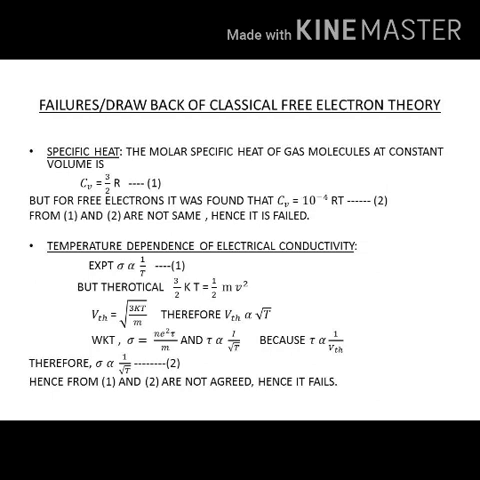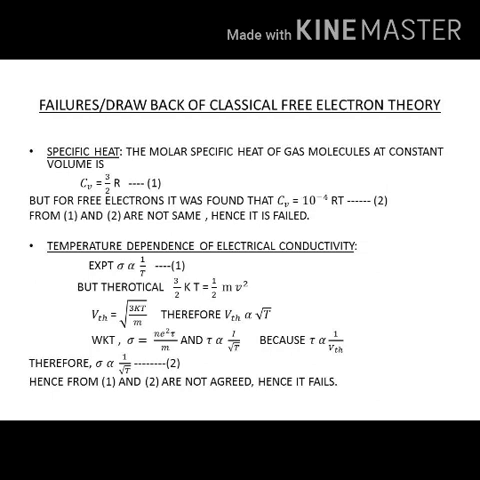Now let us study specific heat. The molar specific heat of gas molecules at constant volume is Cv equal to 3 by 2 R, where R is the universal gas constant. This is the theoretical prediction.